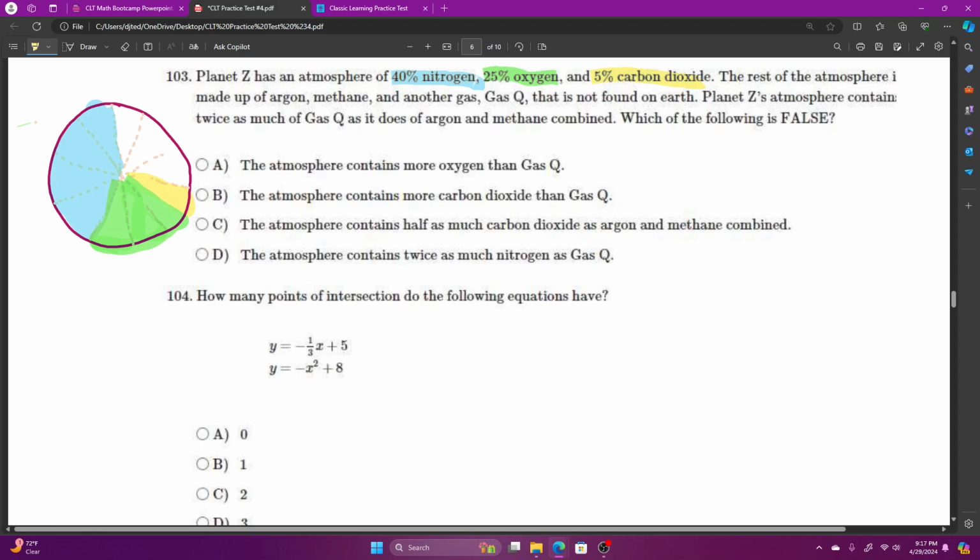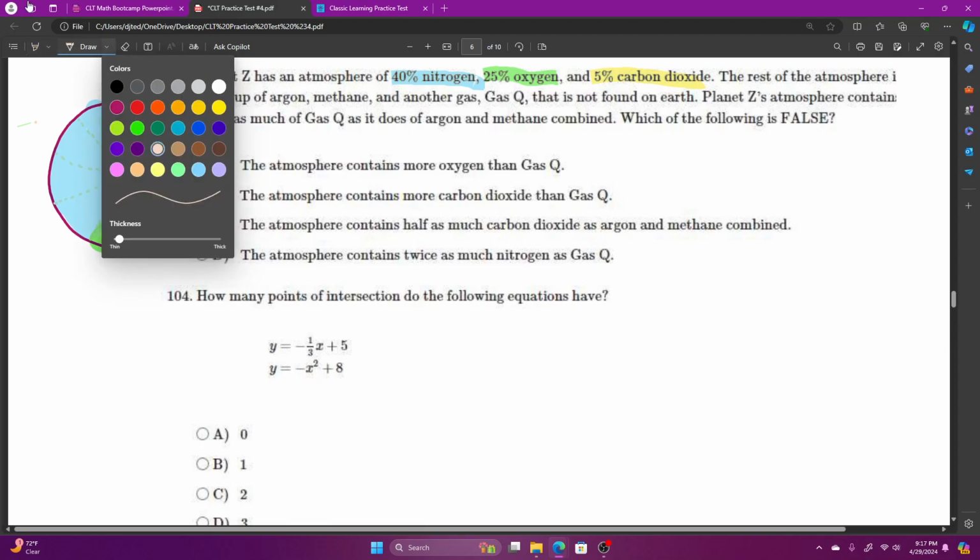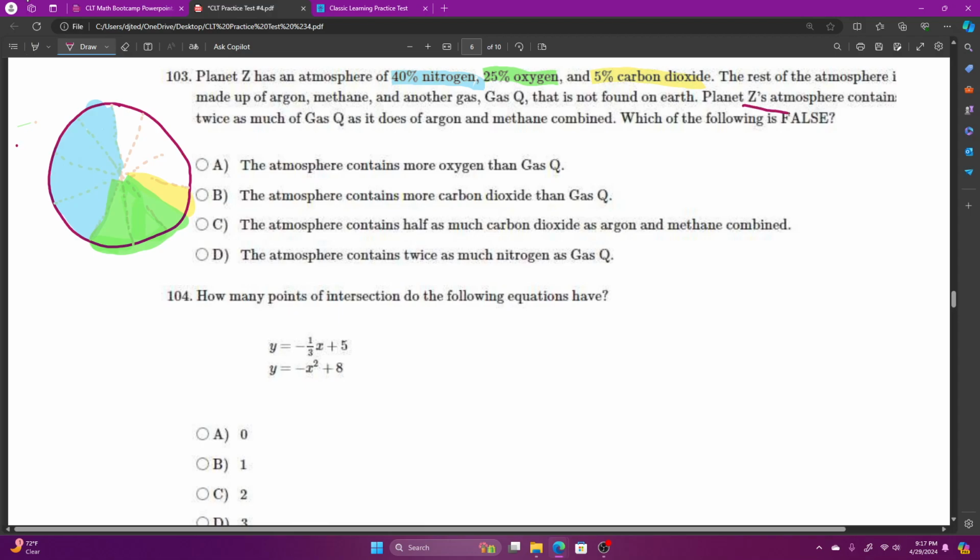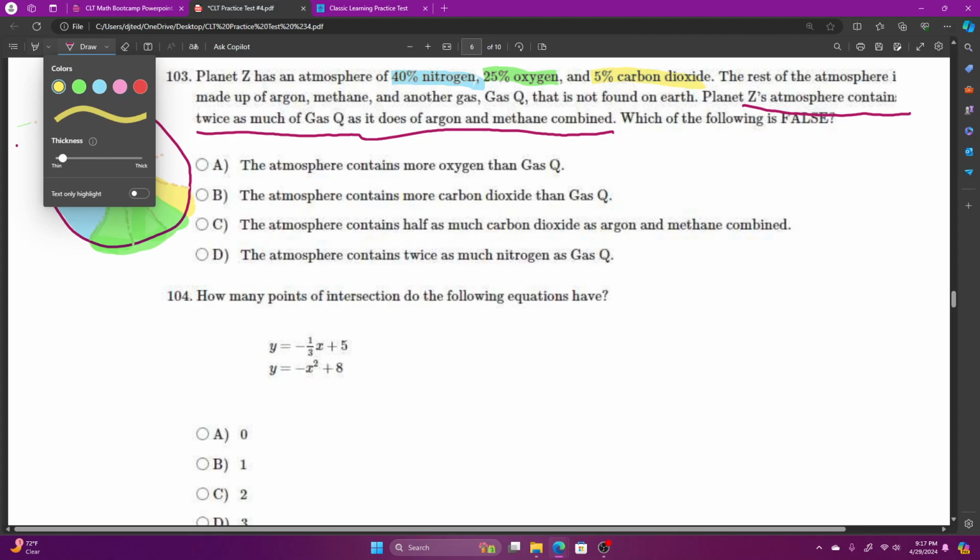And how much is left? I've got 30% to make up argon, methane, and gas Q. It says Planet Z's atmosphere contains twice as much of gas Q as it does of argon and methane combined. So 2 of these sections have to be gas Q. I haven't used pink yet.